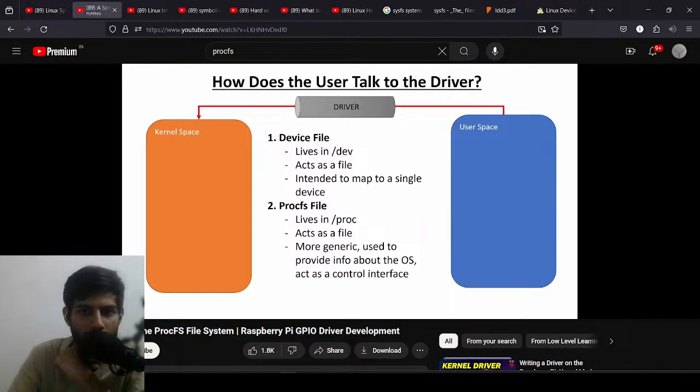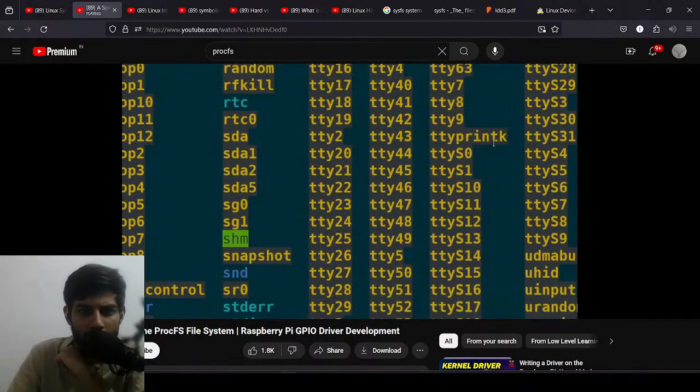The problem with that is that device files are meant to map to a single physical device, right? So if you look at /dev/sda or /dev/ttyUSB0, they are meant to map to actual physical things. They're called device drivers because they map to devices.